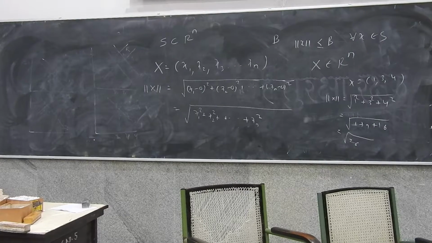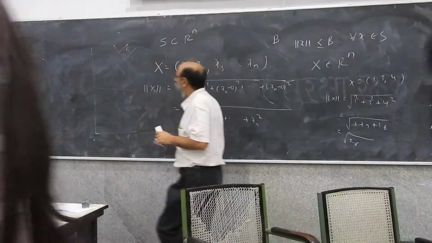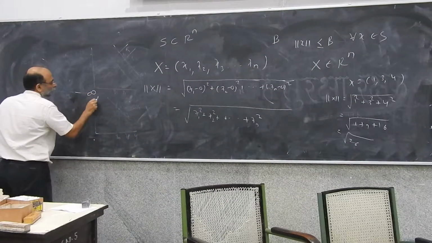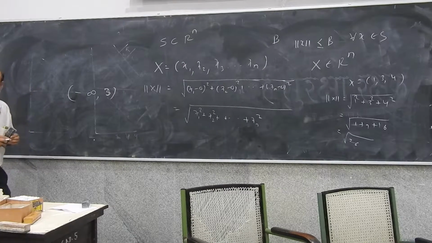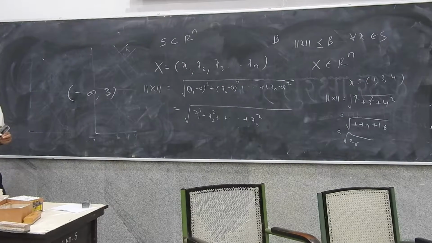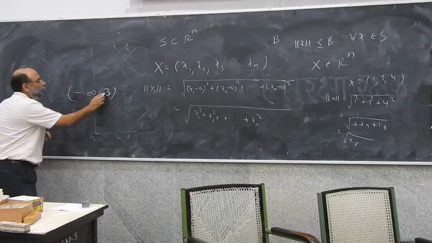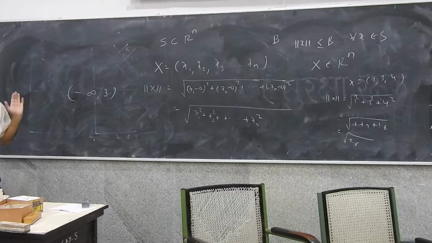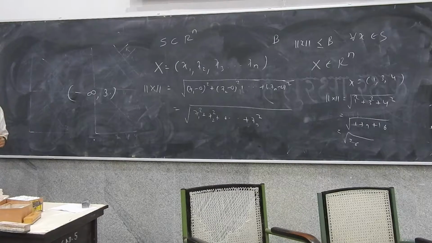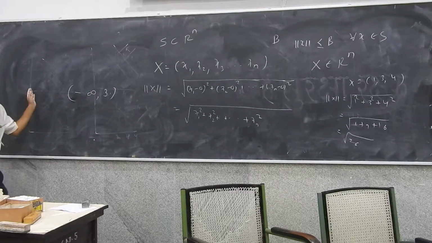So for example, is this a bounded set? -3, is this a bounded set? No. Because you can think of vectors which are infinitely long in this.